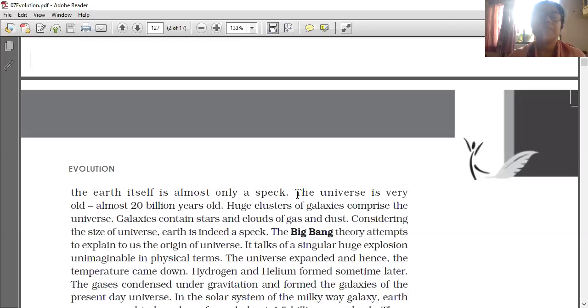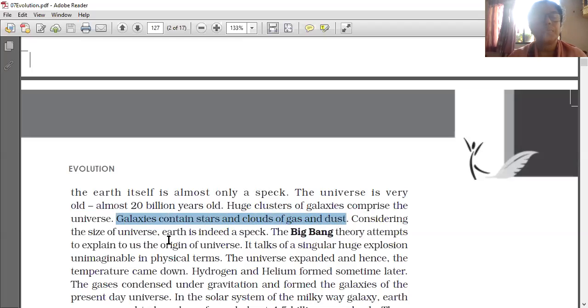The universe is very old, almost 20 billion years old. Huge clusters of galaxies comprise the universe. Galaxies contain stars and clouds of gas and dust.